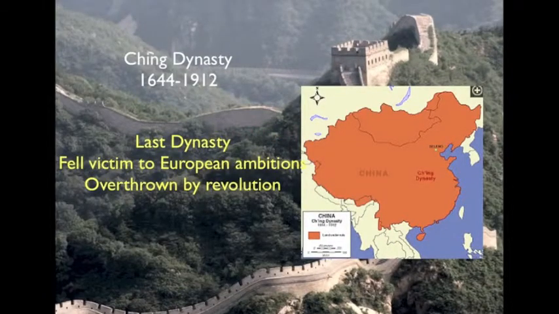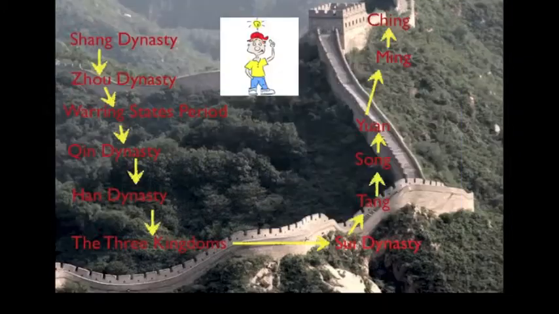And so the very last dynasty is the Qing dynasty. The Manchus took over the Ming dynasty and created the Qing dynasty, lasting from 1644 to 1912. It fell victim to European ambitions, and it was eventually overthrown by revolution, ending the dynastic period of China.